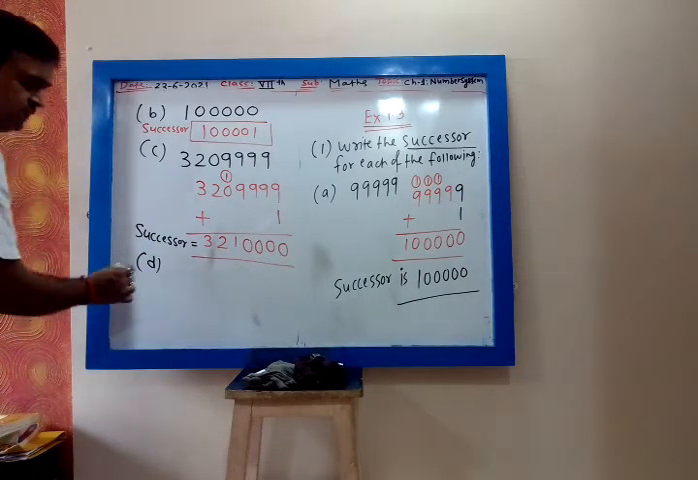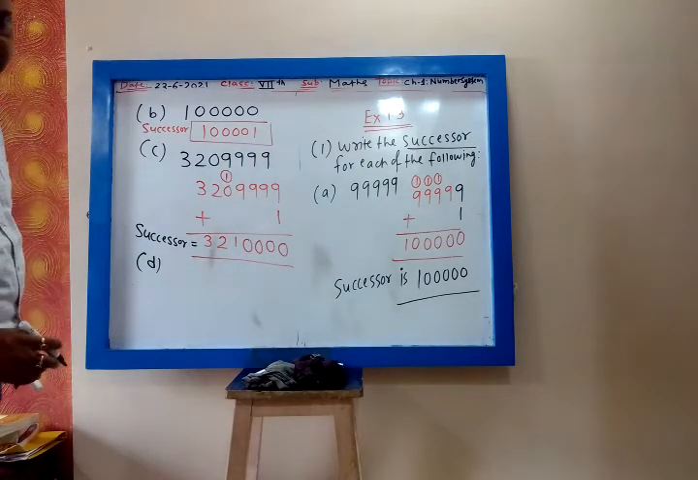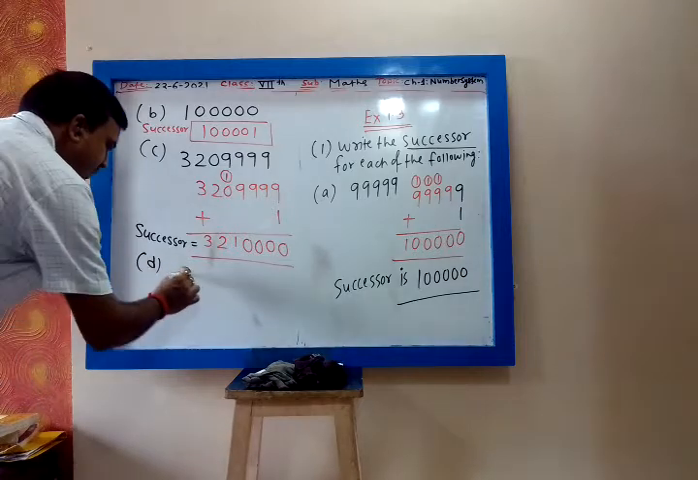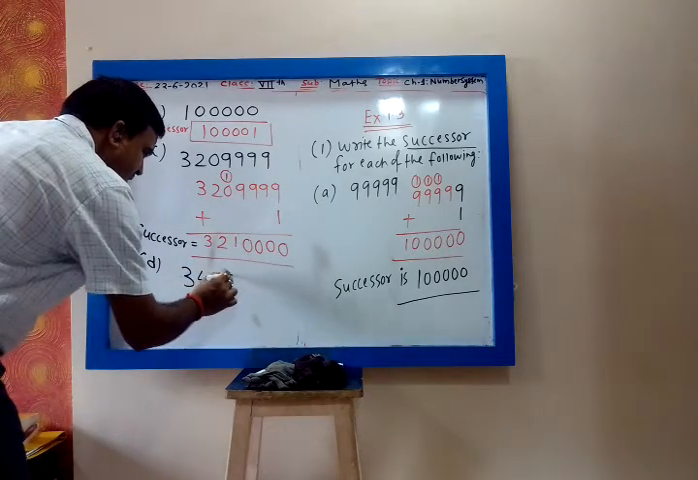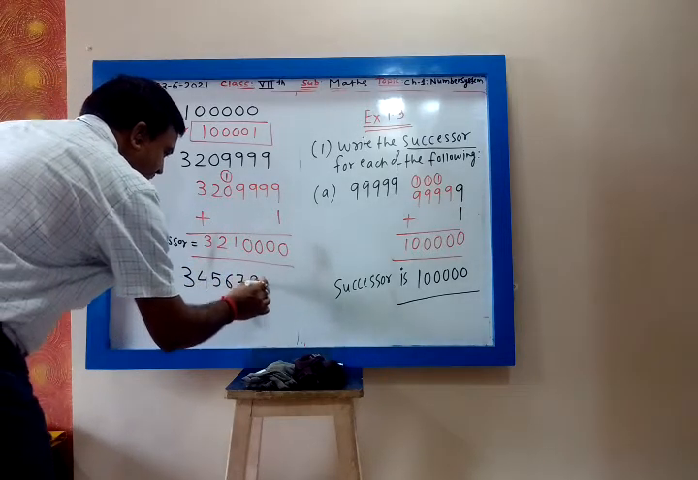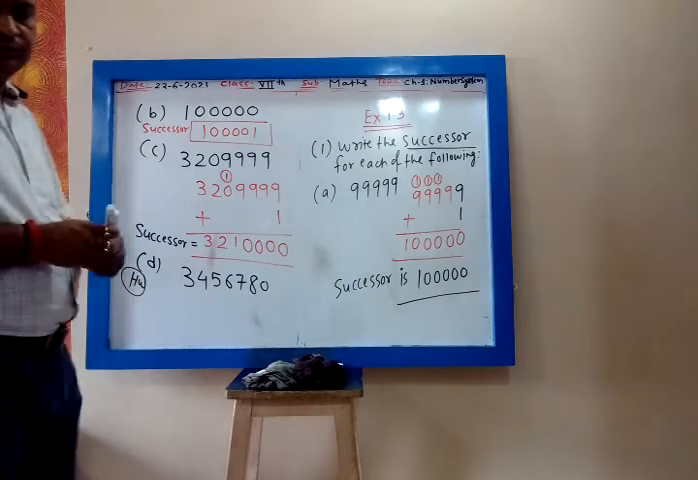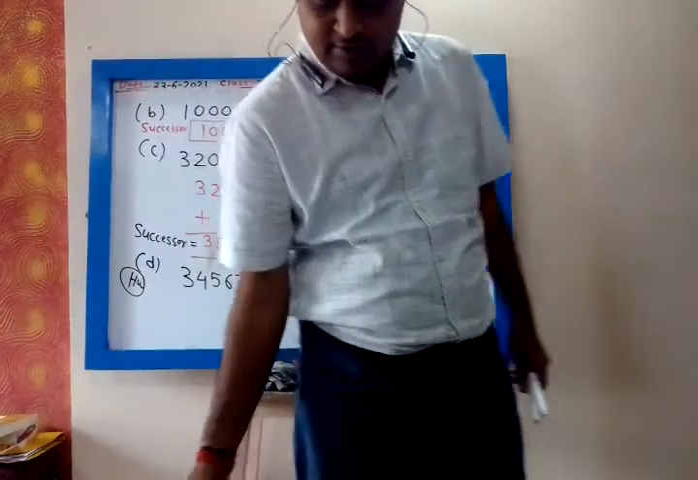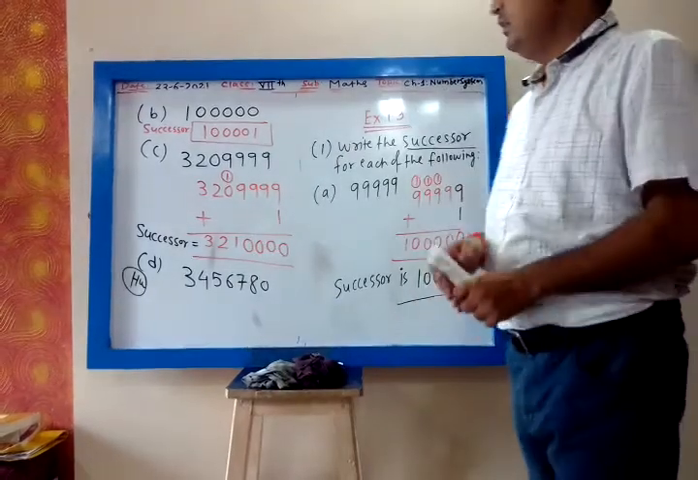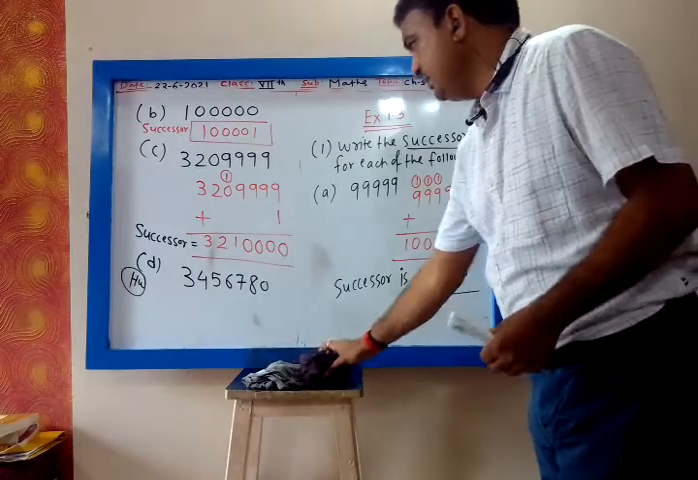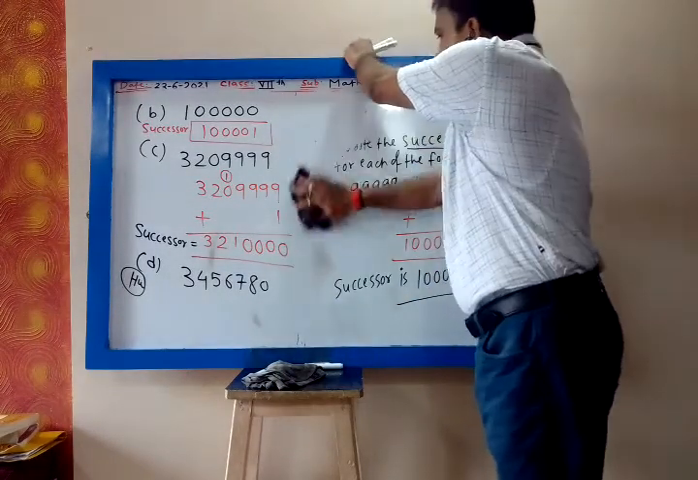Then D, 3, 4, 5, 6, 7, 8, 0. This D will be homework. Only one problem.